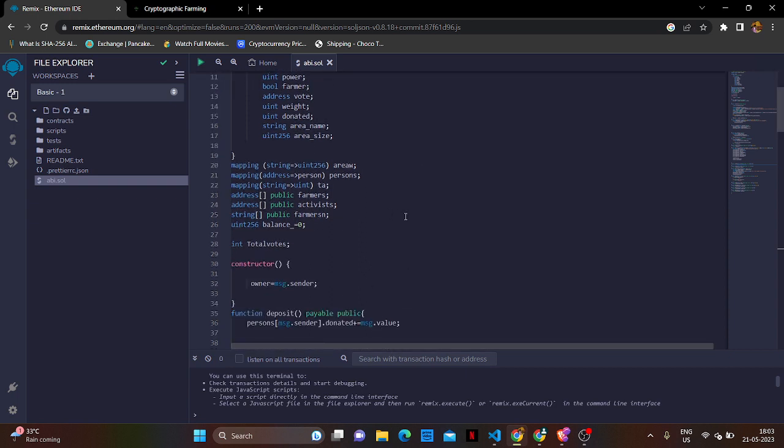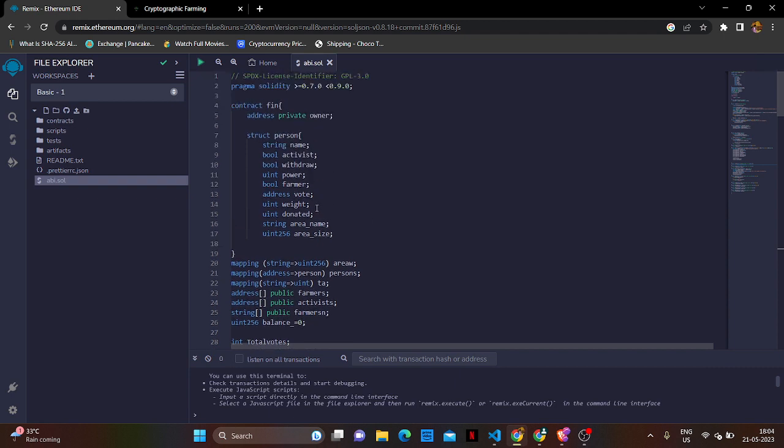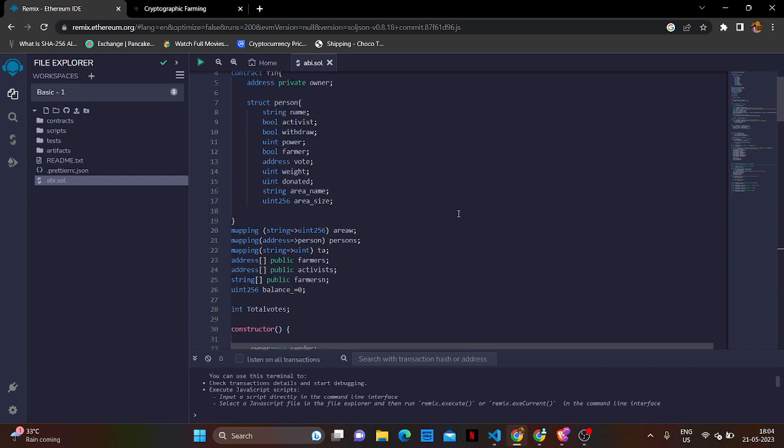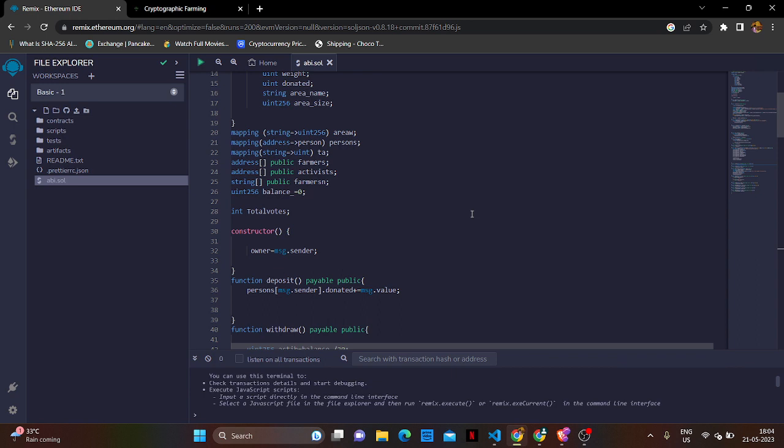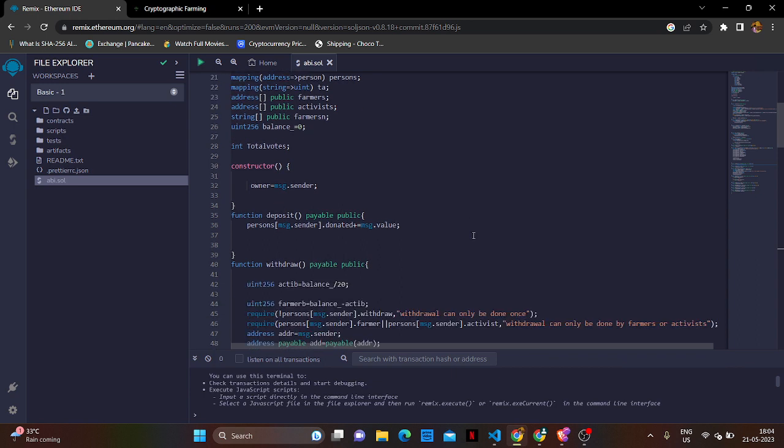The vote defines whether the farmer has voted or not, and to whom he has voted, and the power says how many votes he has. Depending on the number of votes, we can declare who is an activist. Mostly the activist is a journalist, an honest person we can trust, and the owner is just us.